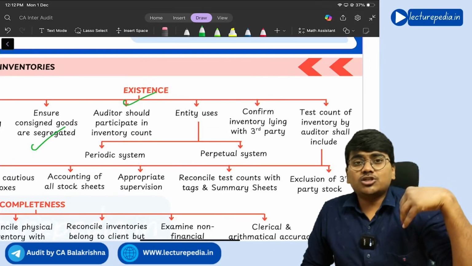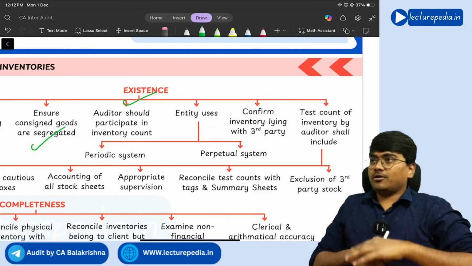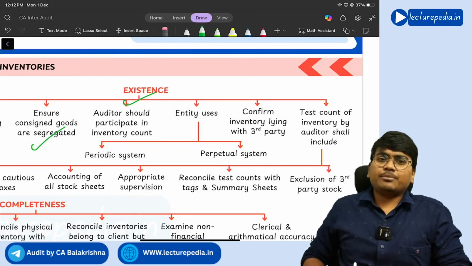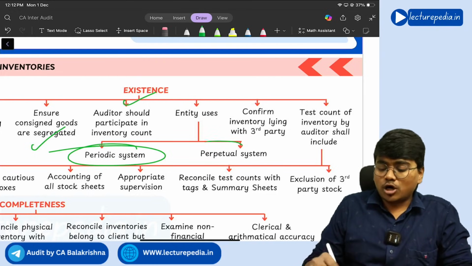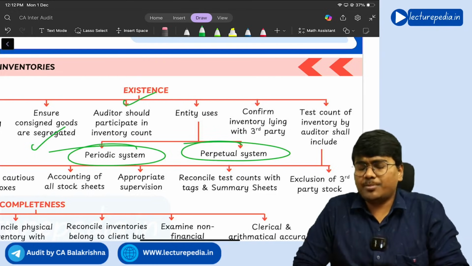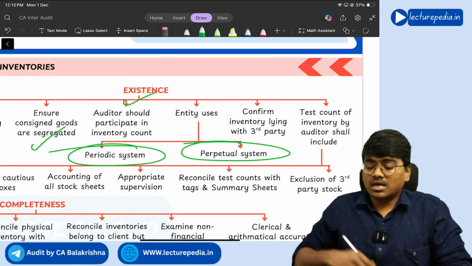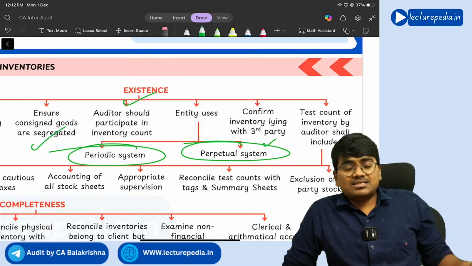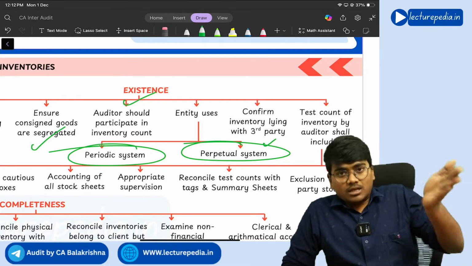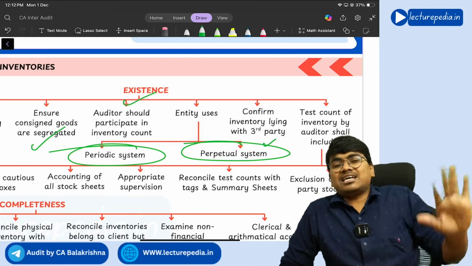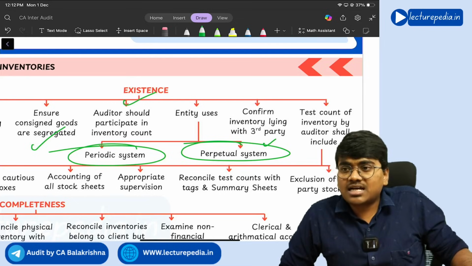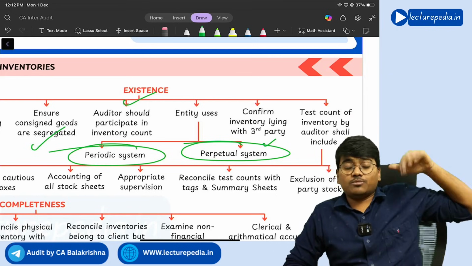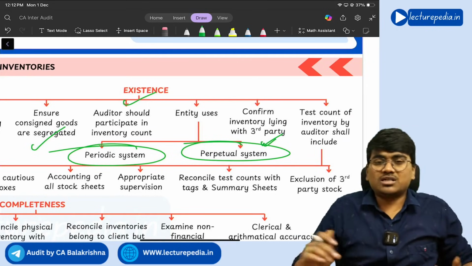Next, the auditor should see which type of records the entity is maintaining for inventory, whether they are maintaining periodic system or perpetual system. What is meant by periodic system and perpetual system? Under perpetual system of inventory, the entries in the inventory records will be entered on a real time basis. As and when the transaction occurs, the update entry will be passed in the books of accounts, that you will call perpetual system.